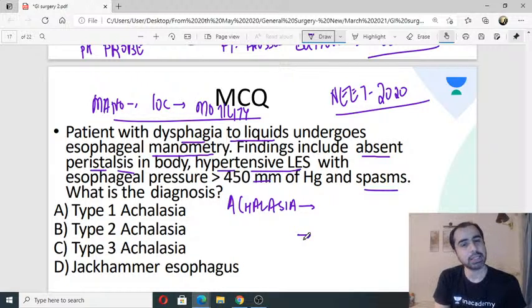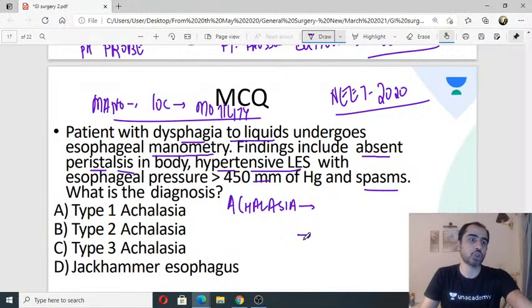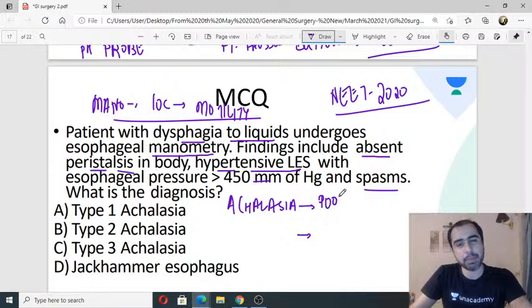When do I say a person has achalasia? On manometry, what should you get? This you should know. Type 1, type 2, type 3 is a bit high-level. Most important is poor or absent peristalsis in the body.